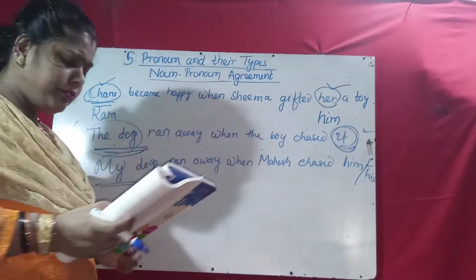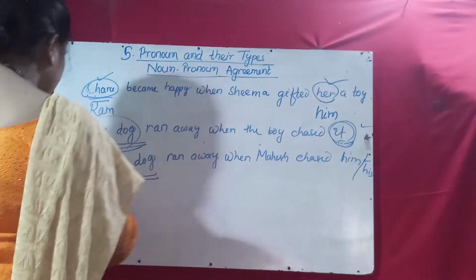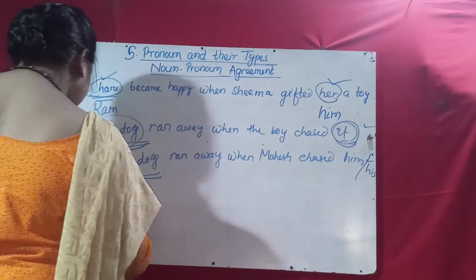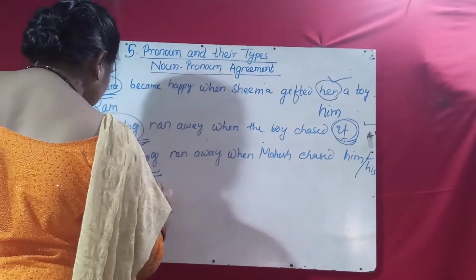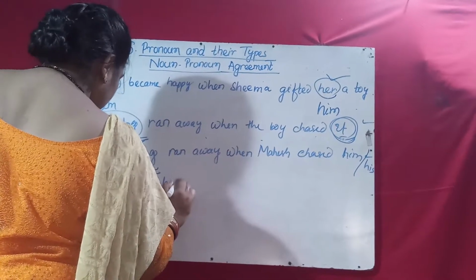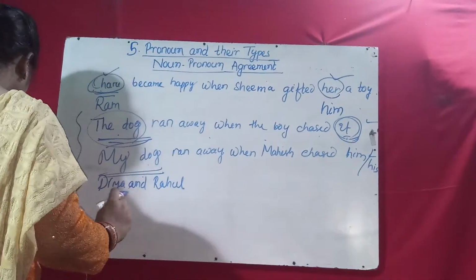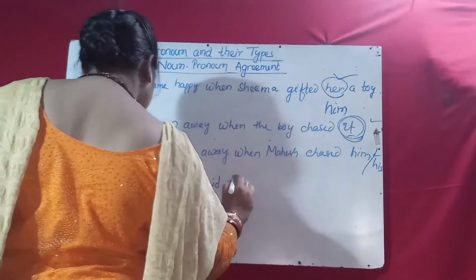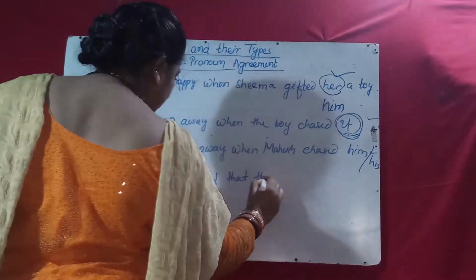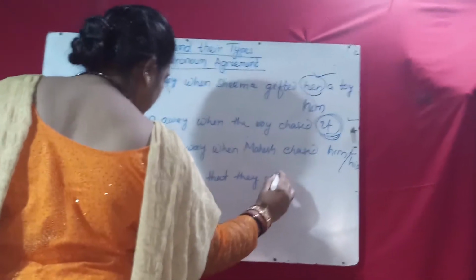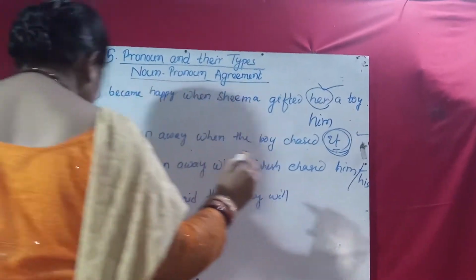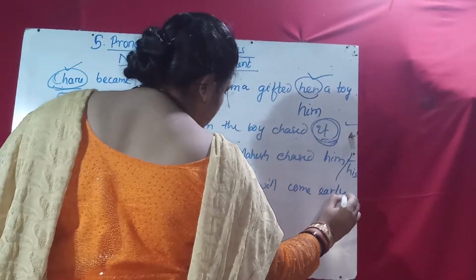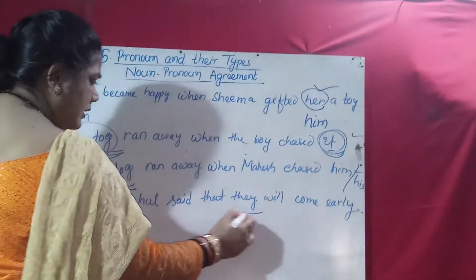Then suppose another sentence I will write: Dia and Rahul said that they will come early. So here they.